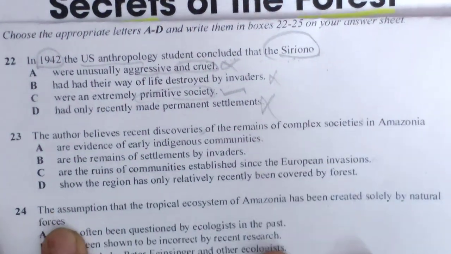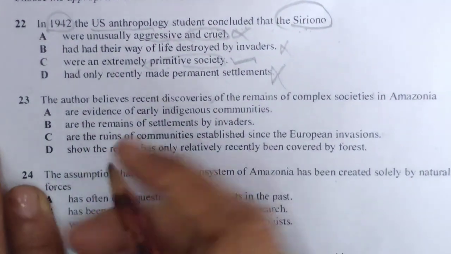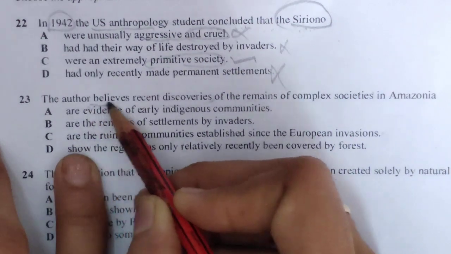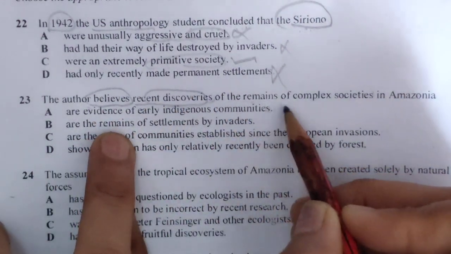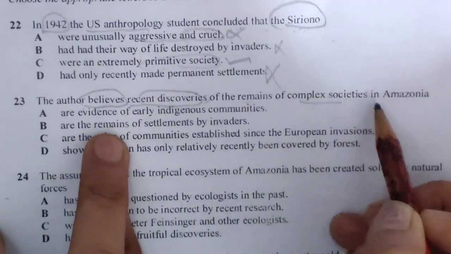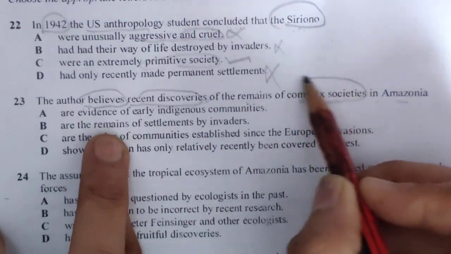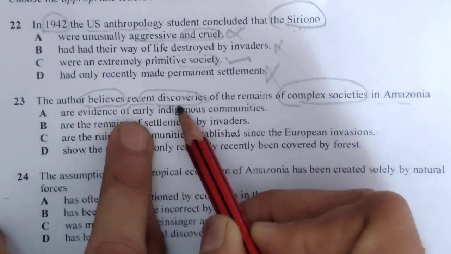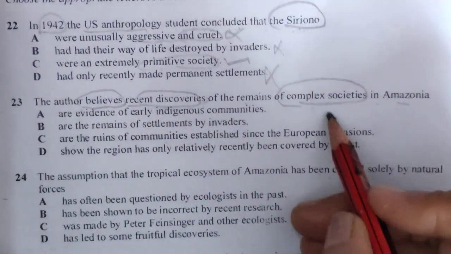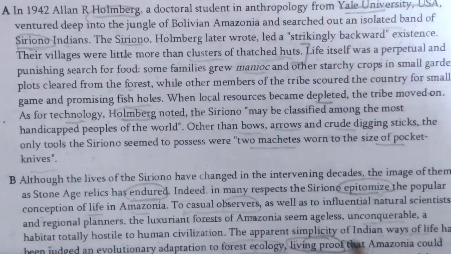Okay, so let's move on to 23rd number. The author believes recent discoveries of the remains of complex societies in Amazonia. Okay, complex society. Let's find this complex society.